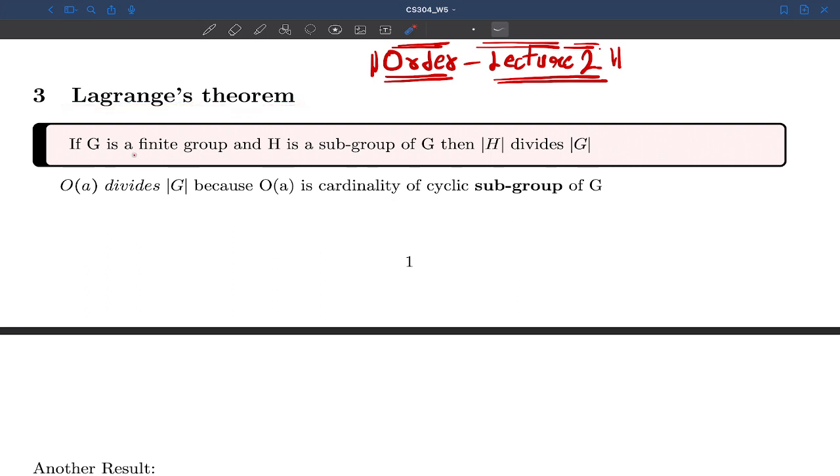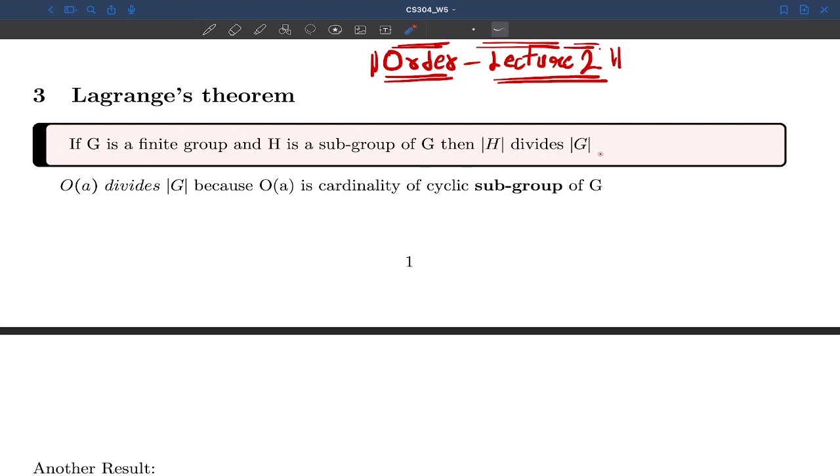This theorem says that if G is a finite group, which means the cardinality of the set G is finite, and H is a subgroup, you know what a subgroup is, we talked about it in the previous video, then the cardinality of H divides the cardinality of G. It is a theorem which is true, and we are not covering the proof of this theorem.